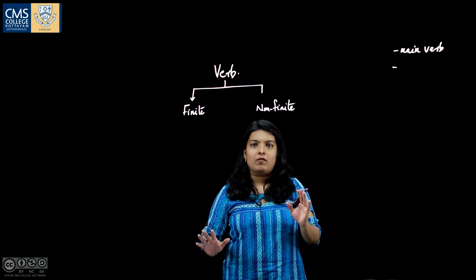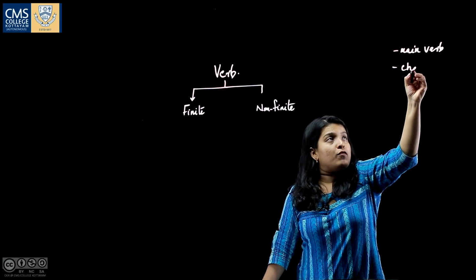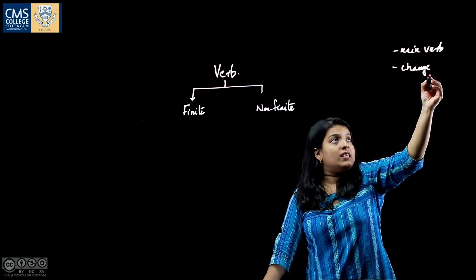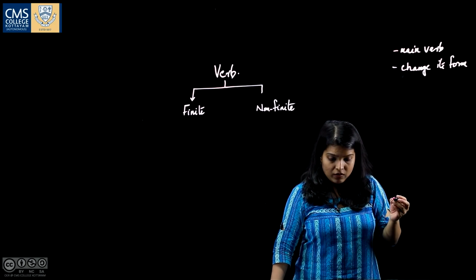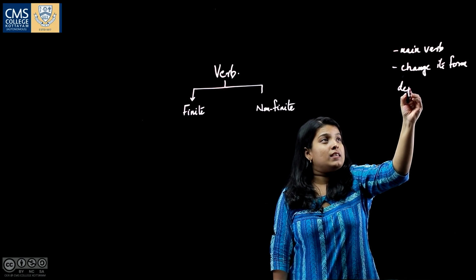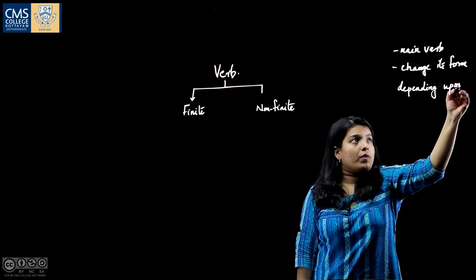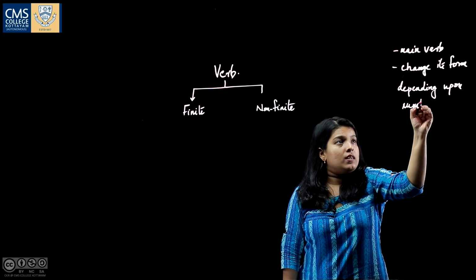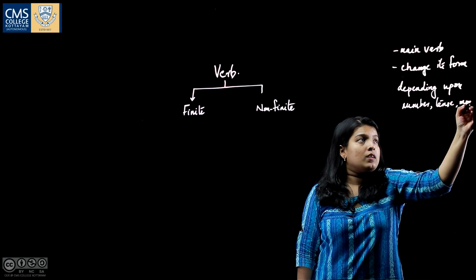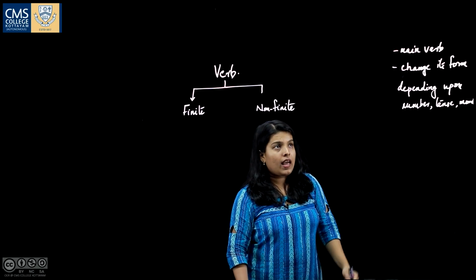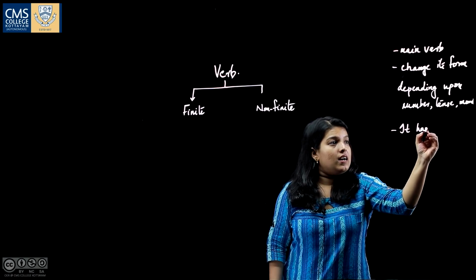It will be the main verb in a sentence, and it can change its form depending upon number, tense, mood, etc. And it has a subject.